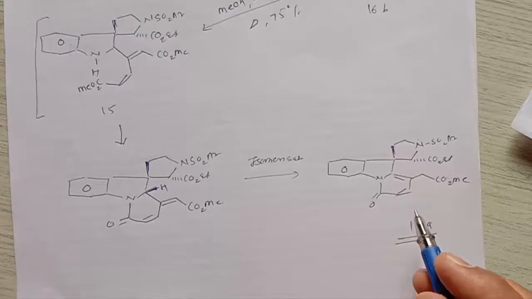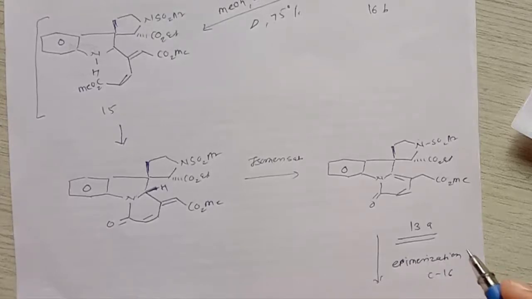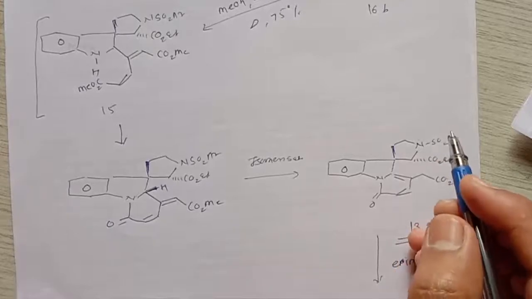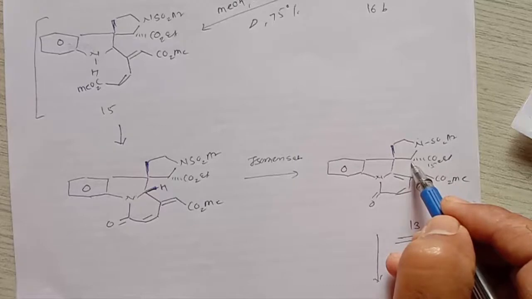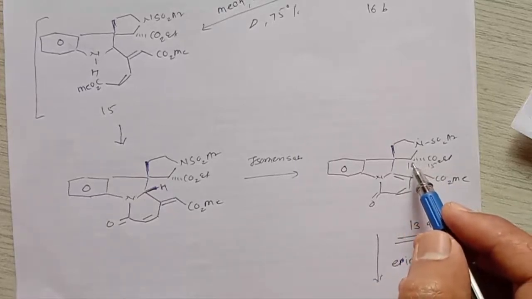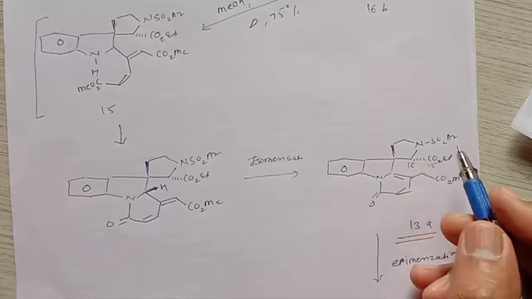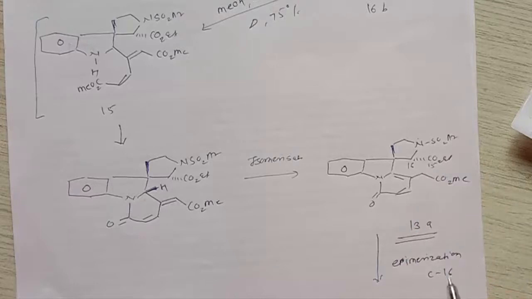So it also epimerizes at the second stage, that is epimerization at carbon number 16. So what is carbon number 16? If we see here, this is carbon number 15, and this is carbon number 16, because the hydrogen which is above the plane goes below the plane. That means it undergoes epimerization, and due to that epimerization it gives formation of a compound like this.